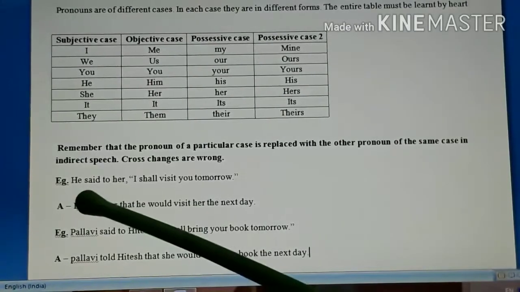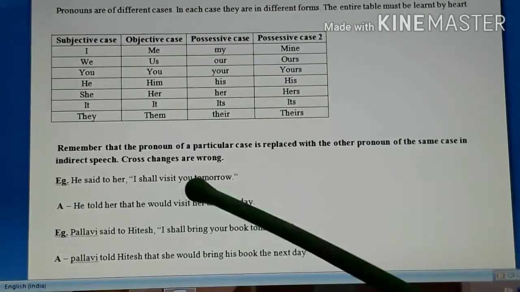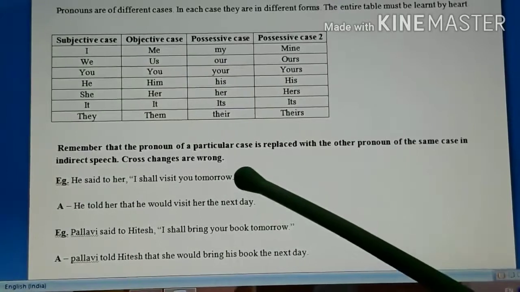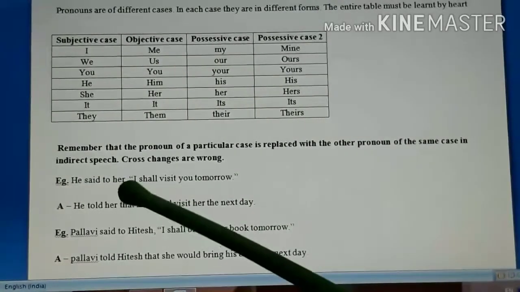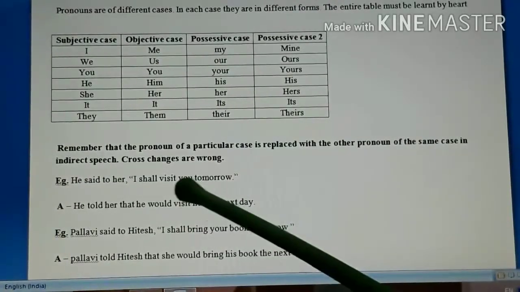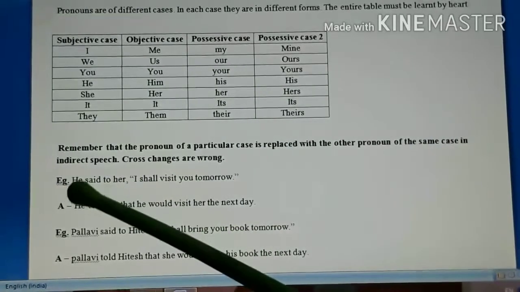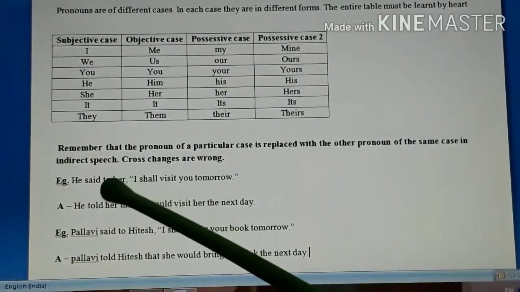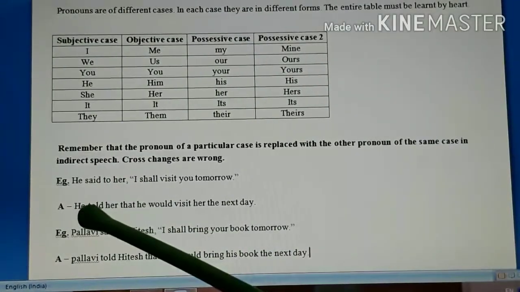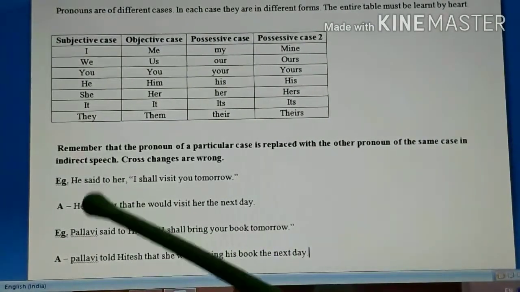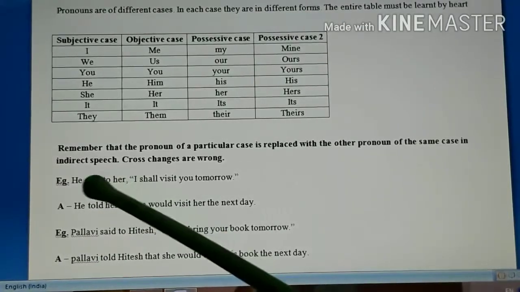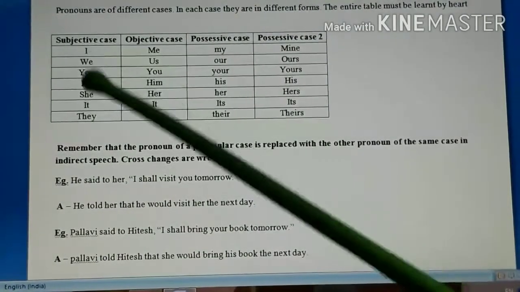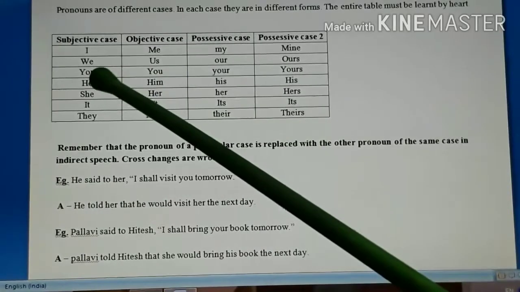Look at the example. He said to her, I shall visit you tomorrow. Now here the pronouns are I and you. Now I refers to he and you refers to her. So accordingly the changes will take place in indirect speech. Said to will become told. So he told her that, I became he. So I is replaced with he from the same case.